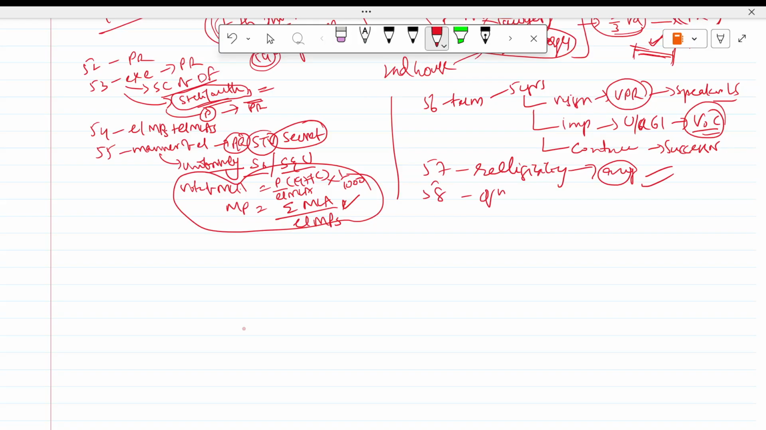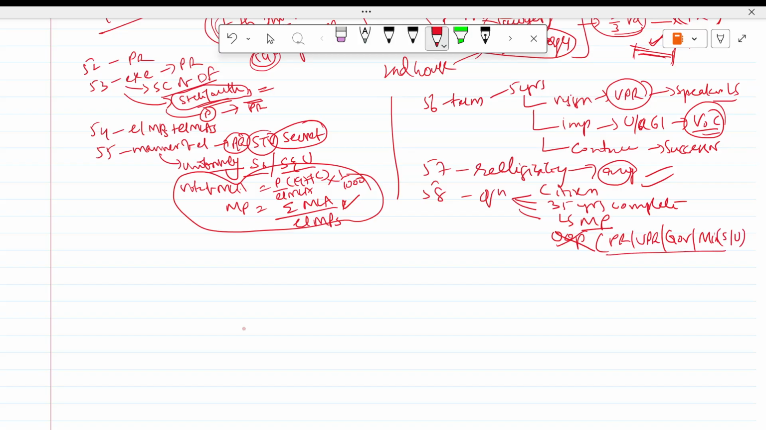Then Article 58, qualification. There are 4: citizen of India, 35 years complete, eligible to contest the election for Lok Sabha MP, and should not hold an office of profit like any government office. There are some exceptions: president, vice president, governor, and ministers of the state or Union. These are the exceptions.